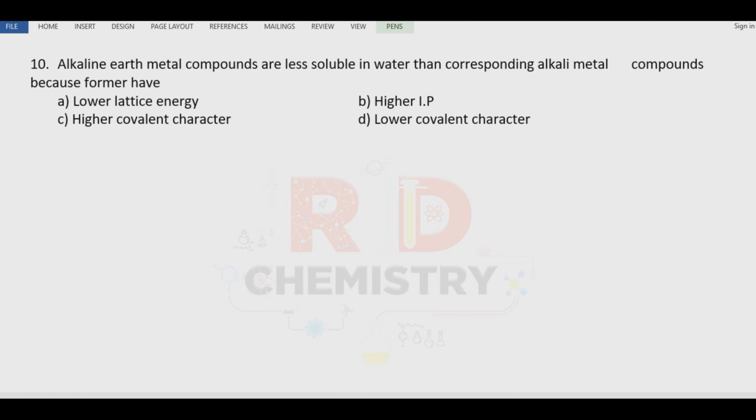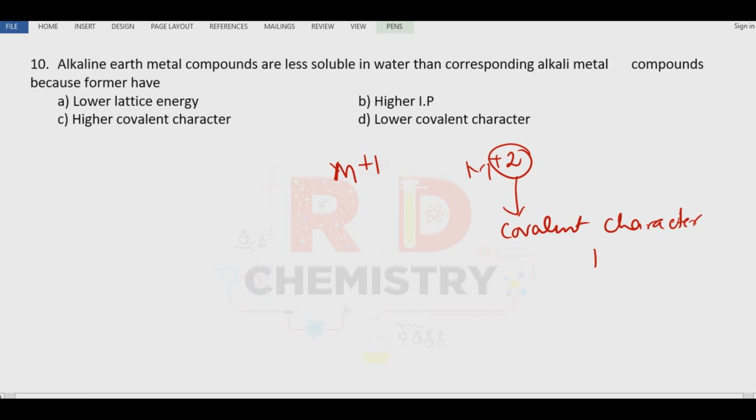Question number 10. Alkaline earth metal compounds are less soluble in water than corresponding alkali metal compounds because the former have... Alkali metals have a plus 1 charge, alkaline earth metals have a plus 2 charge. As the charge increases, covalent character increases. Also, the higher the charge, the larger the lattice enthalpy generally.